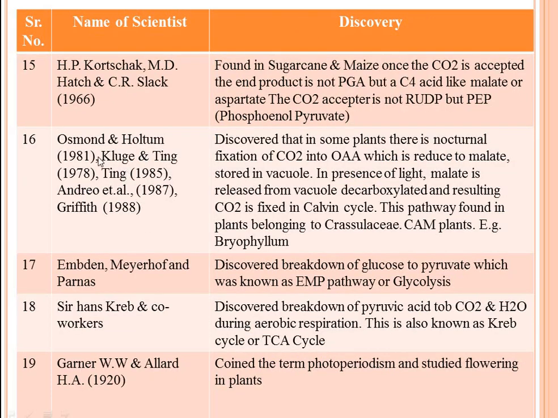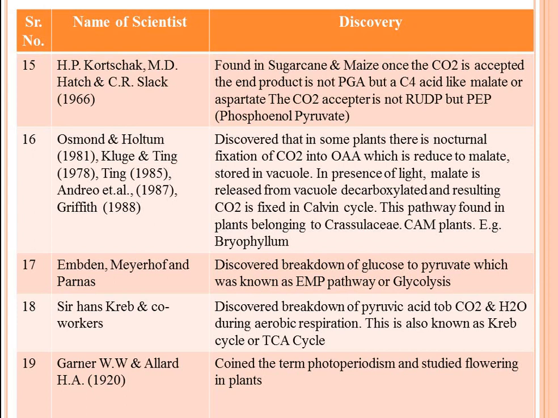Then see, the next one is H.P. Kortschak, M.D. Hatch and C.R. Slack, who found in sugarcane and maize that once the CO2 is accepted, the end product is not phosphoglyceric acid but a C4 acid like malate or aspartate. The CO2 acceptor is not RuBP but phosphoenol pyruvate.